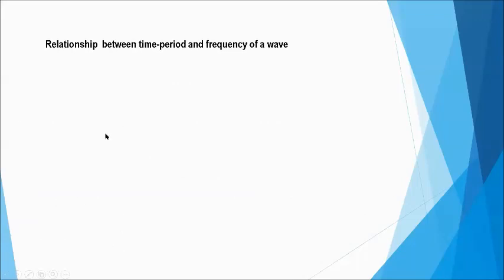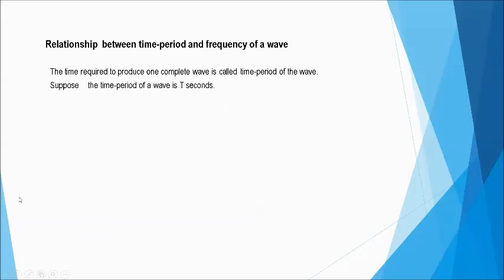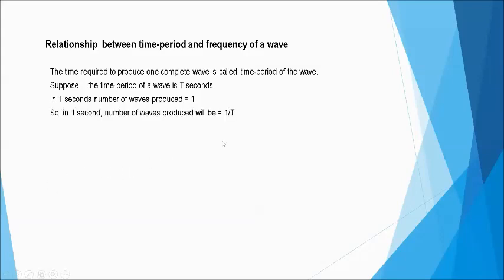So, before we continue, let's take a look at the relationship between time period and frequency of a wave. Okay? So, may relationship yan. Right? So, the time required to produce one complete wave is called the time period of the wave. So, supposing that the time period of a wave is t seconds, and in t seconds, the number of waves produced is 1. Okay? So, in 1 second, the number of waves produced will be 1 over t. O, kasi sabi natin, in t seconds, wave is 1. So, 1 over t.